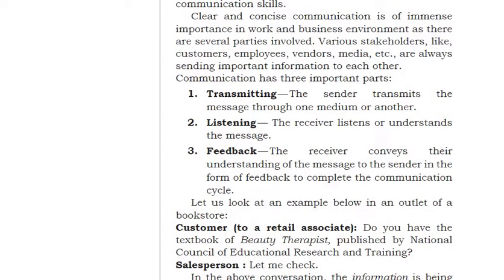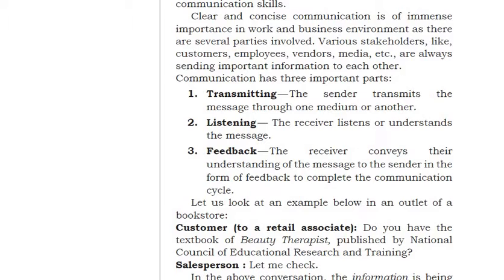Transmitting: the sender transmits the message through one medium or another. Listening: the receiver listens or understands the message. Means one side somebody is transmitting the message, the other side somebody is listening, and then comes feedback. The person who is listening will give the feedback: yes, I understood, right?